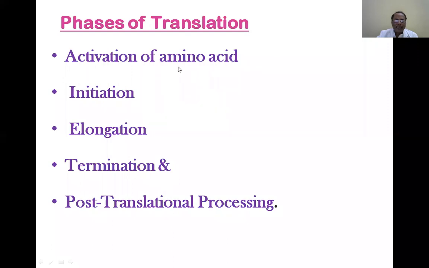And an amino acid has an amino group and a carboxyl group.